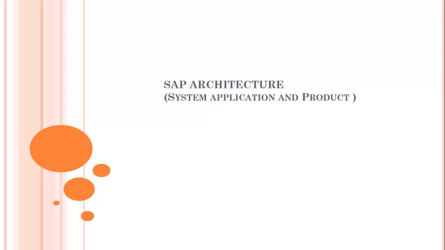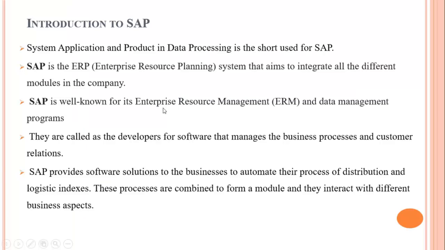Hello everyone. In today's lecture we are going to discuss SAP: what is SAP and what is the architecture of SAP. So what is actually SAP? It is System Application and Product. It is a kind of ERP that is very popular these days in the market. SAP, System Application and Product, is used for data processing.